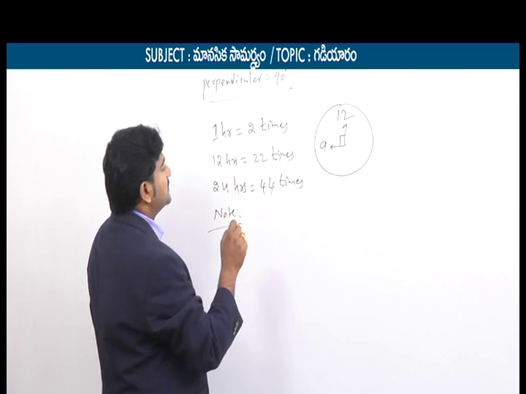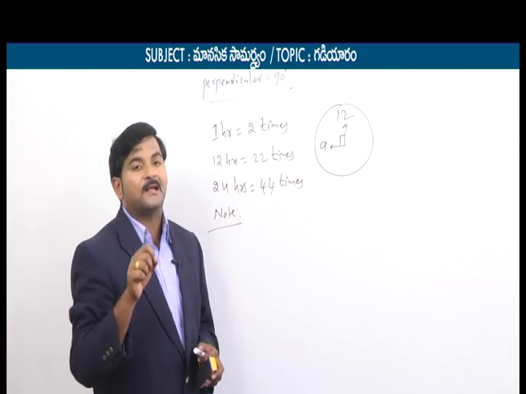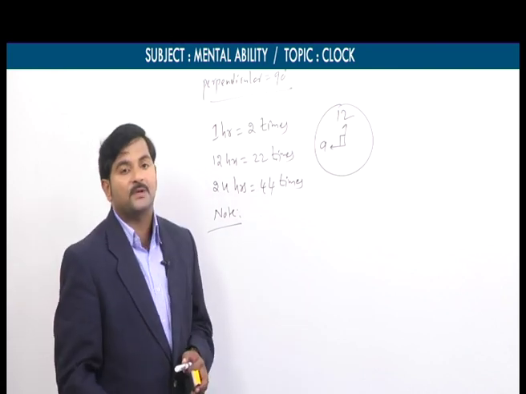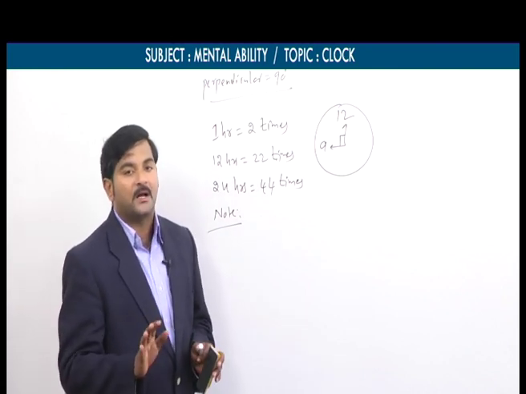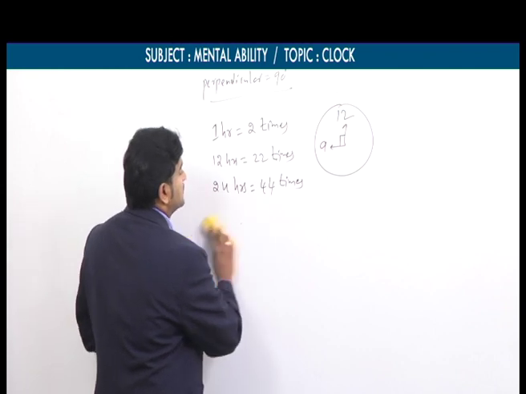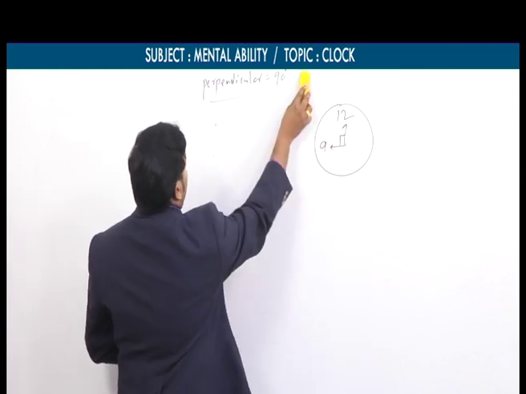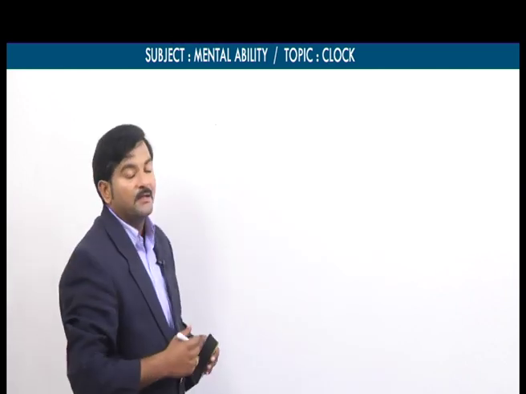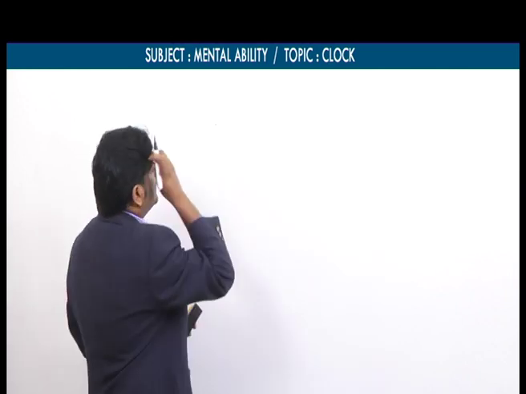When two hands are opposite to each other, they are 30 minute spaces apart. When two hands are perpendicular to each other, they are only 15 minute spaces apart. These are the conditions. Now, in the clocks topic, we come across one formula. By using that formula, we can solve various problems.